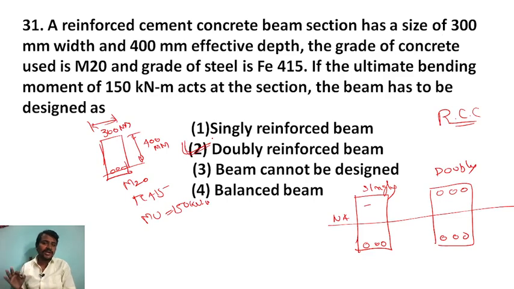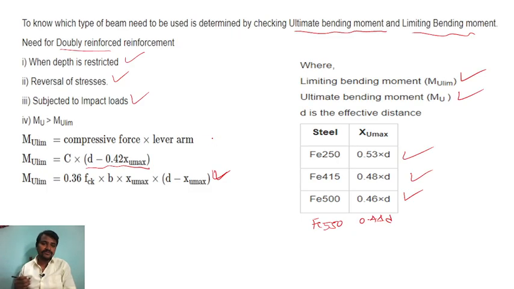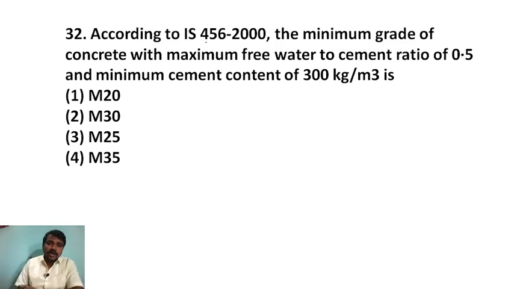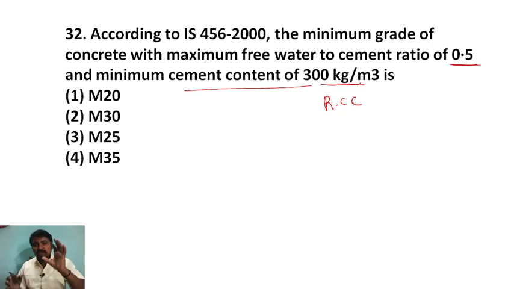I think I have cleared all your doubts. Next question. According to IS 456, again an RCC question. Minimum grade of concrete with maximum free water cement ratio 0.5 and minimum cement content 300 kg per meter cube. For this condition, we have to take the different grades.